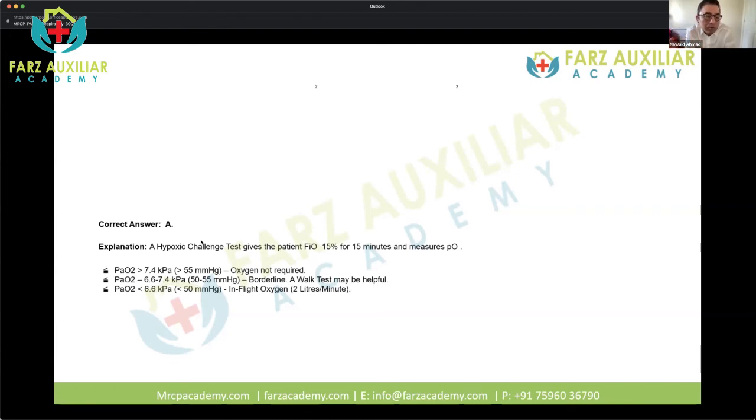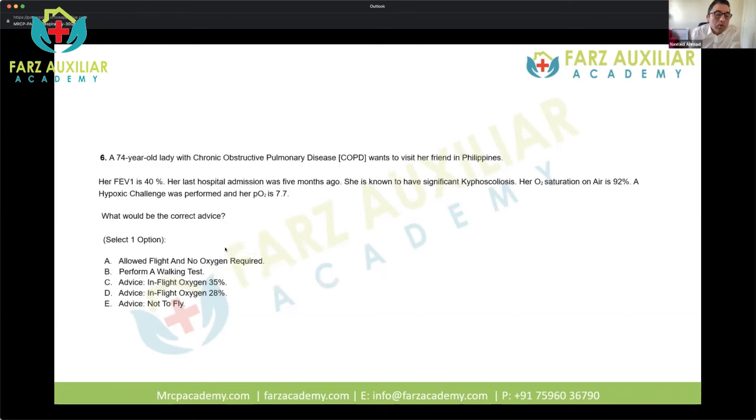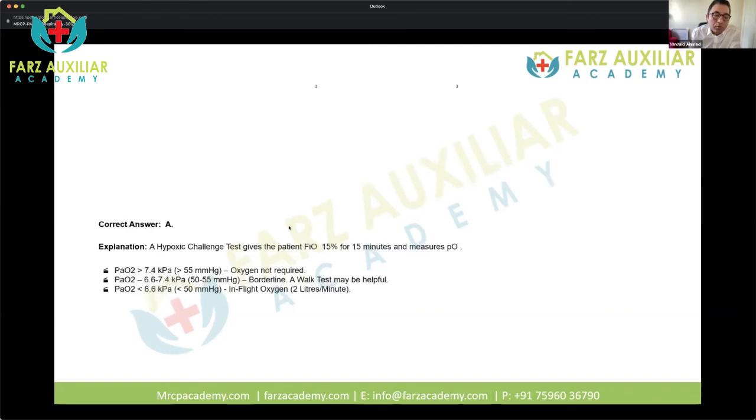So if the PO2 is greater than 7.4, oxygen is not required, and if it is between these numbers, then further tests need to be done. So as you can see in this question, the PO2 is 7.7. So if it is more than 7.4, oxygen is not required.